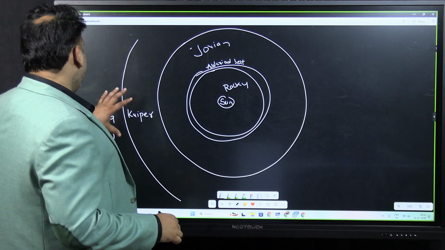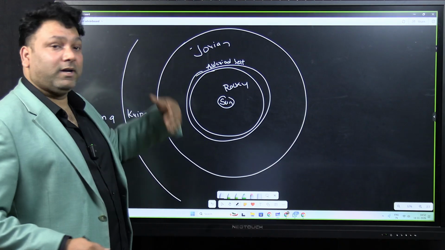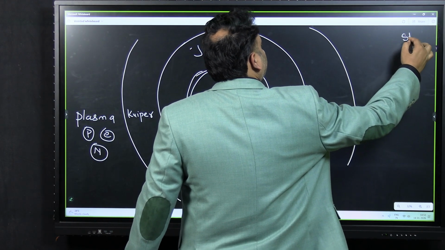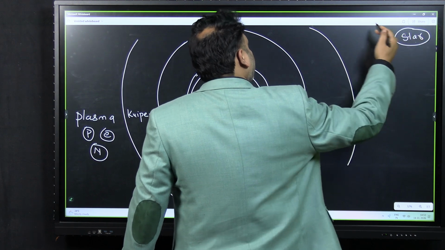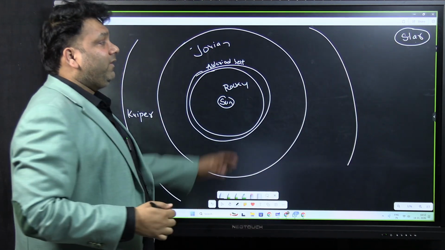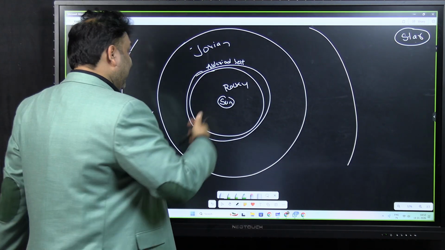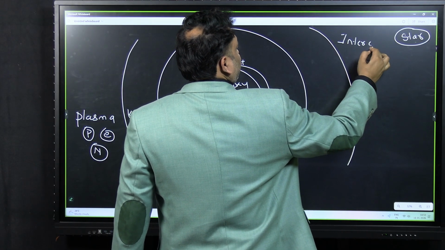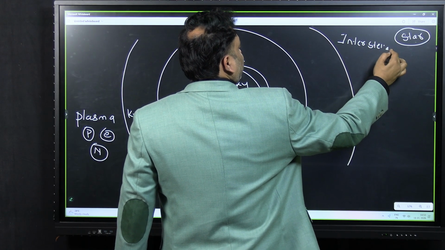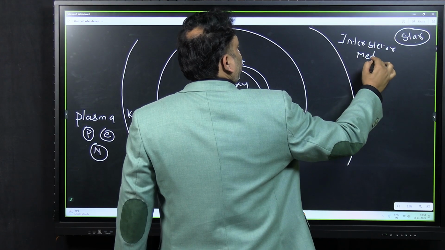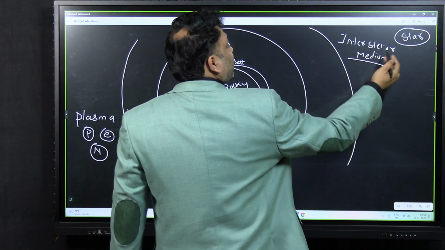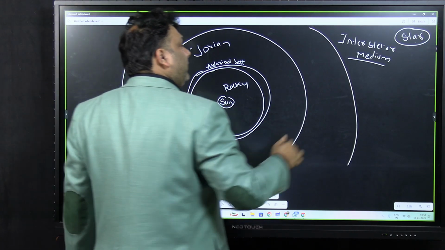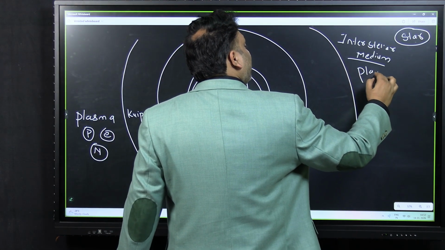And beyond this, you'll be having one more star also. Somewhere far away, you'll be having one more star. And the space between the stars is filled with this interstellar medium. Just like international, like interstar, interstellar. So interstellar is basically made up of plasma.